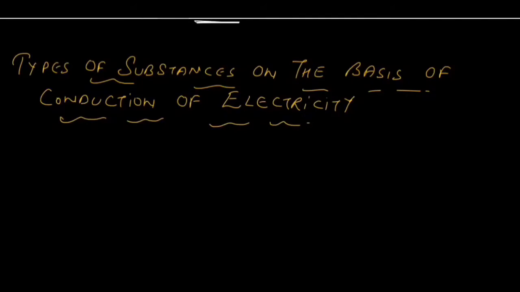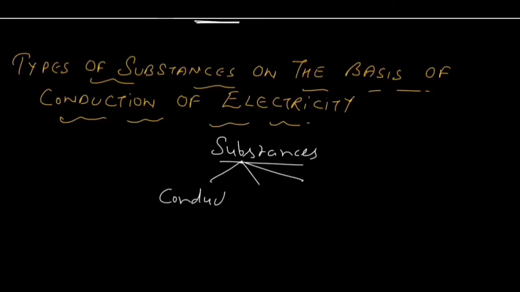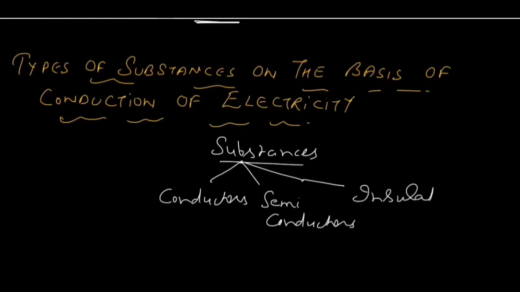So on this basis, conduction means to allow the electricity to pass through them. The substances present in the universe are divided into three categories. The first one is conductors, the second one is semiconductors, and the third one is insulators.